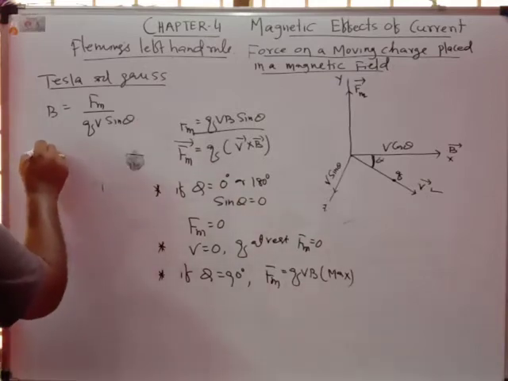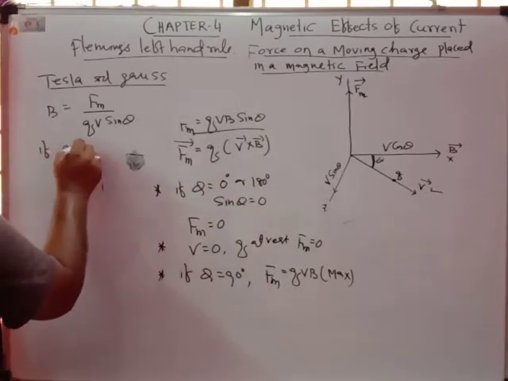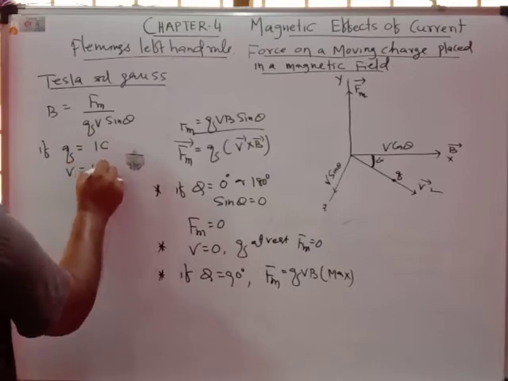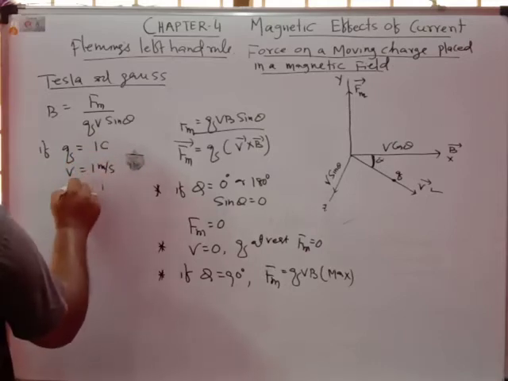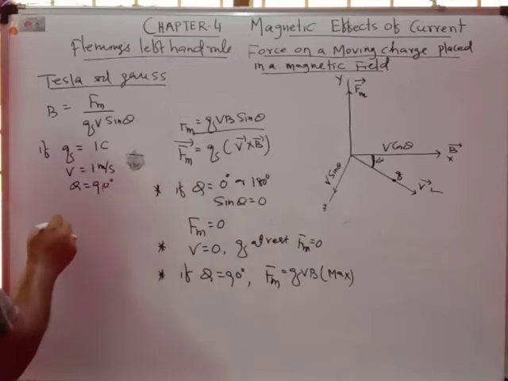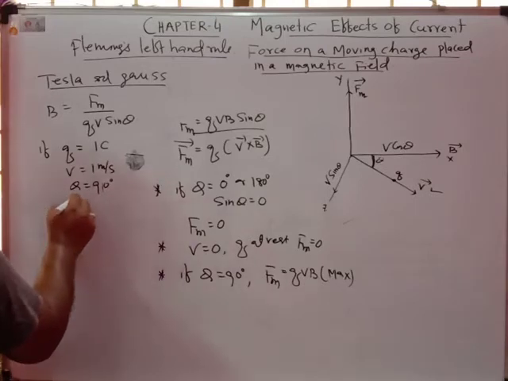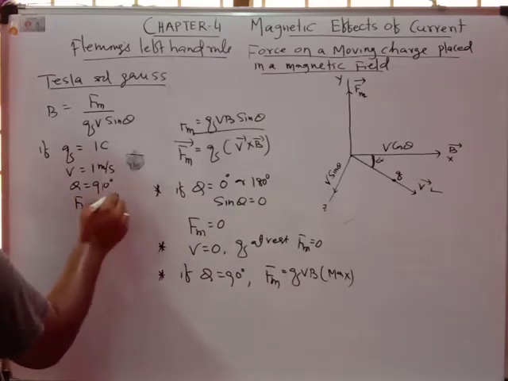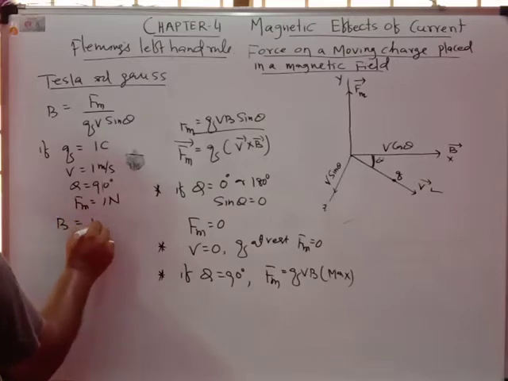If q equals 1 coulomb, v equals 1 meter per second and theta equals 90 degrees, then Fm will be equal to 1 Newton. So B will be considered 1 Tesla.